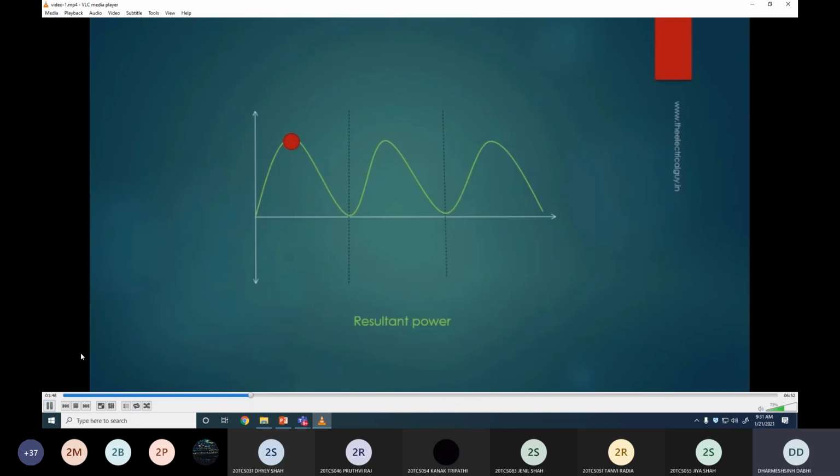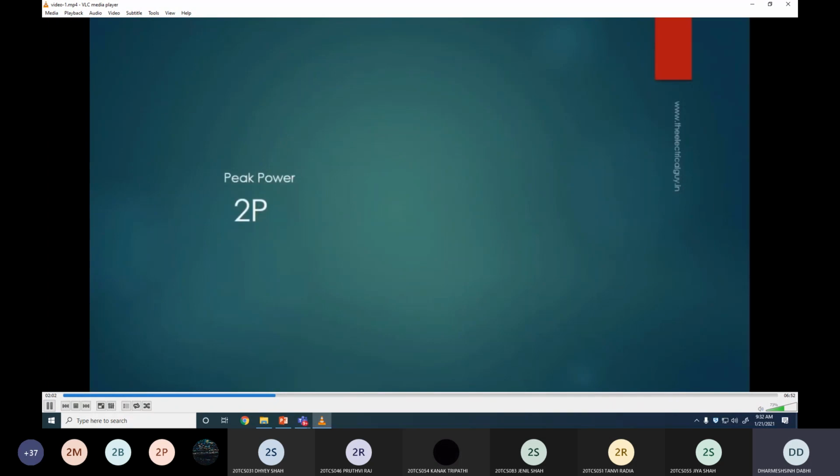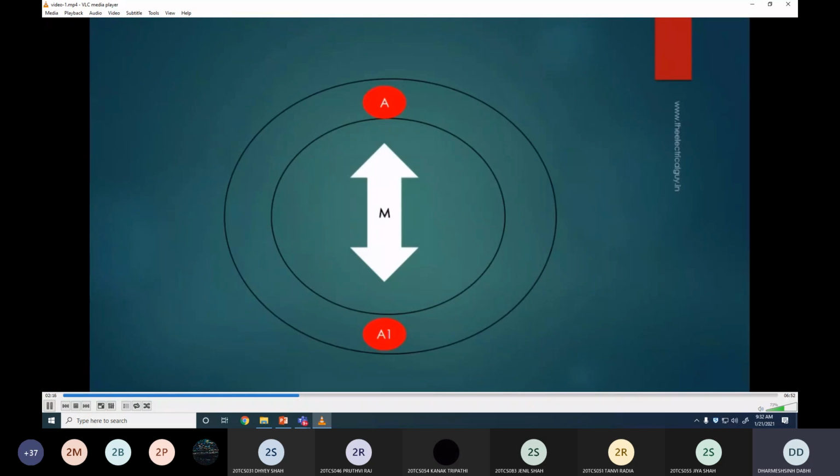The power at this point is highest. The funny thing about single phase power is that the average power is one half of its peak value. You can do the math and find that if peak power is 2p, then the average power is p only. And also the power output is not constant. Now let's say using the previous single phase generator, I added one more winding with terminals B and B1. Please note the winding B1 is displaced 90 degrees from winding A1.